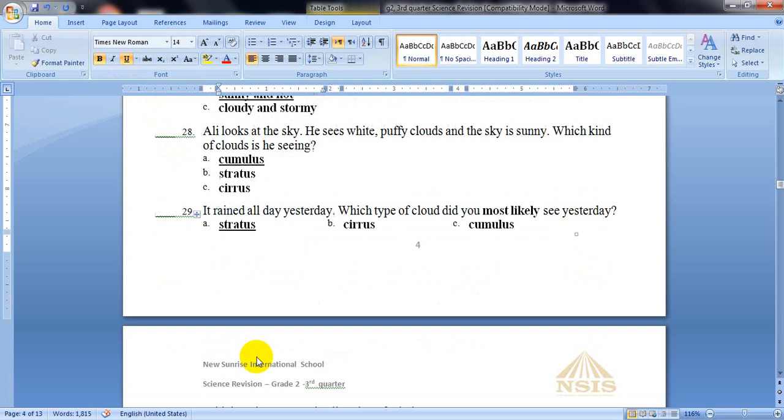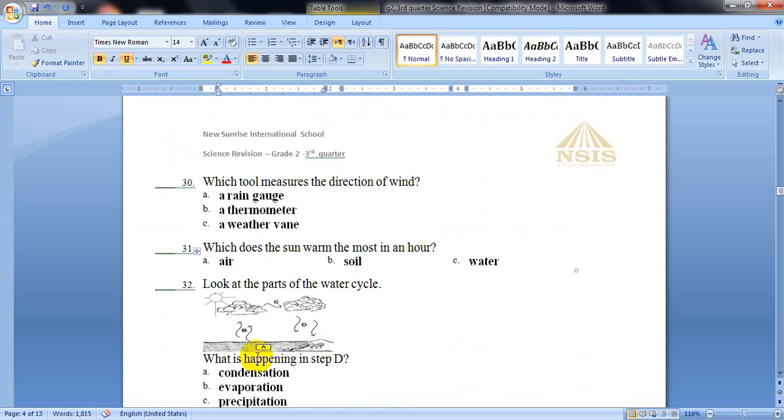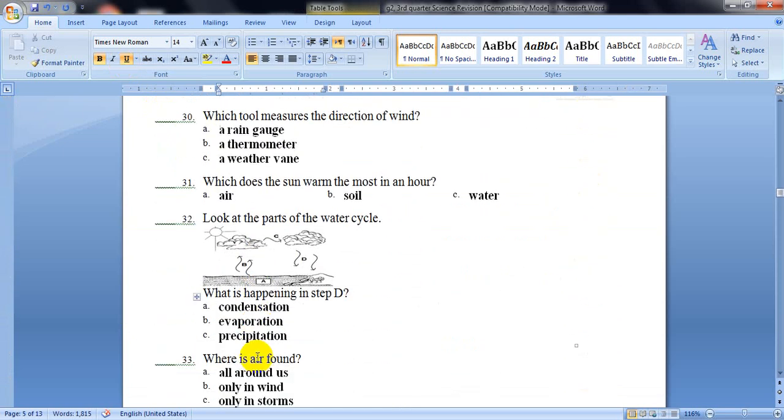Now let's move to the next page, page number 5, which starts with question number 30. Which tool measures the direction of wind? Is it a rain gauge, a thermometer, or a weather vane?